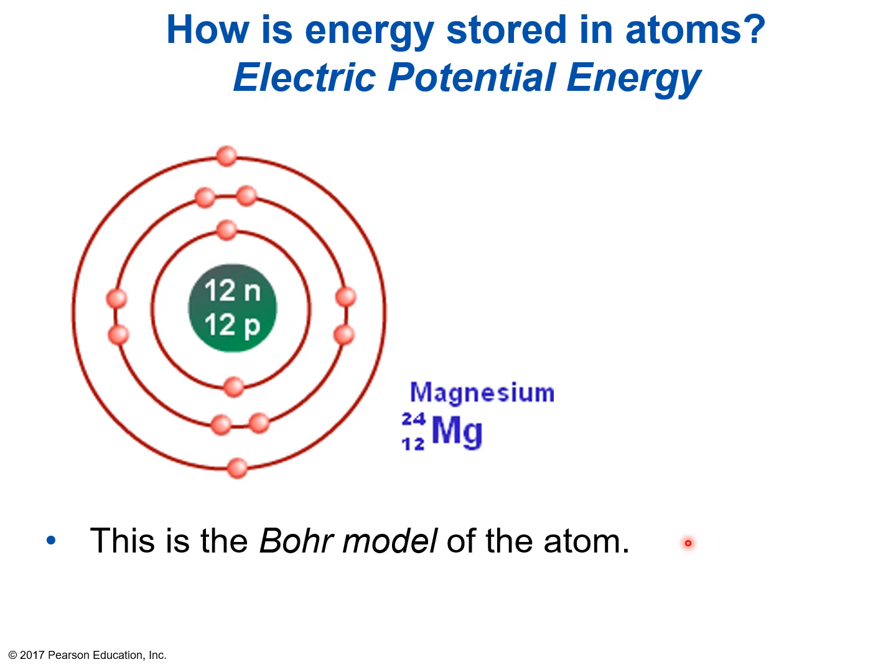You notice that in this model of the atom, there are different levels that the electrons can be in. So the lowest level, kind of like the soccer ball being on the ground, we actually call this the ground state. So it's the lowest level, and we can say that it has the lowest amount of energy. Now you go up to the next highest state where the second level is, and we can call this level 2. We can also call it the first excited state, because if electrons are at a higher level than the ground state, they have an additional amount of energy, just like the soccer ball that was a bit higher up in the air. So we call this an excited state.